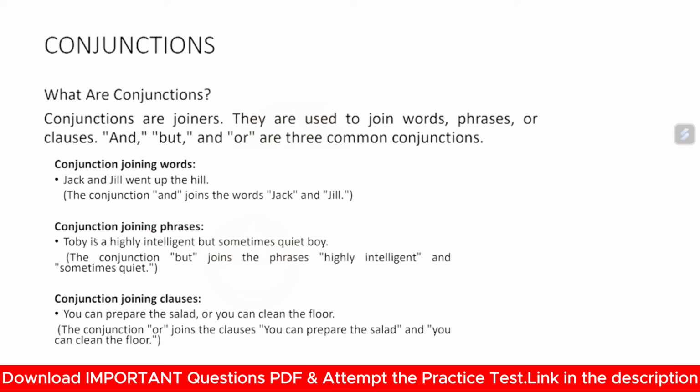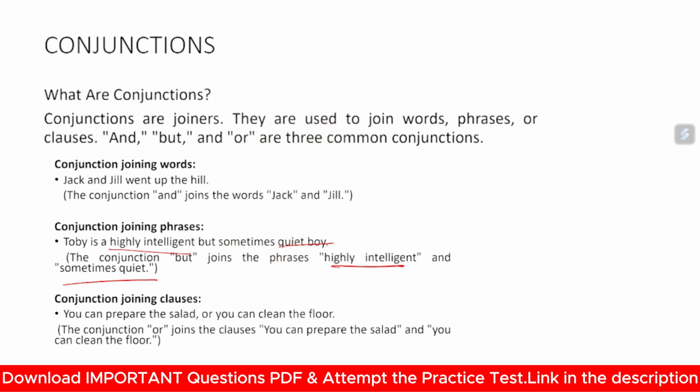Now, conjunctions joining phrases. Toby is a highly intelligent but sometimes quiet boy. The conjunction but joins the two phrases, highly intelligent and sometimes quiet. Now conjunctions joining clauses.